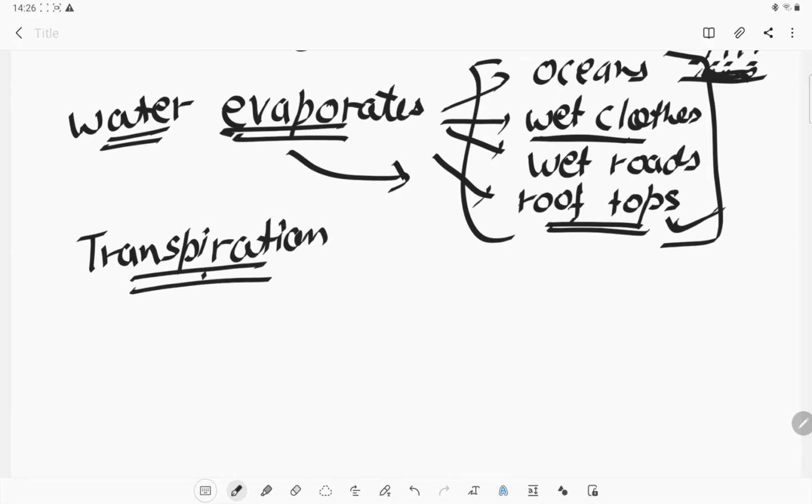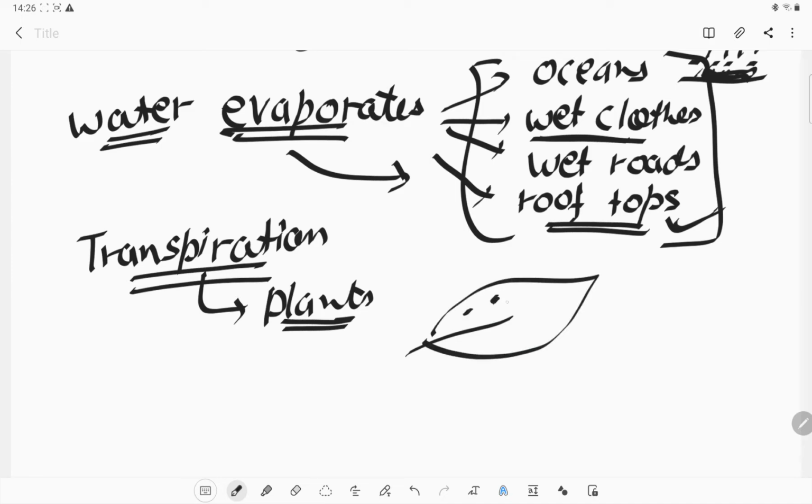Transpiration is the process through which plants evaporate some water of their own, like from the leaves. During the process of photosynthesis, or making food, the plants open the stomata, and due to that opening, some of the water is lost in the form of transpiration.